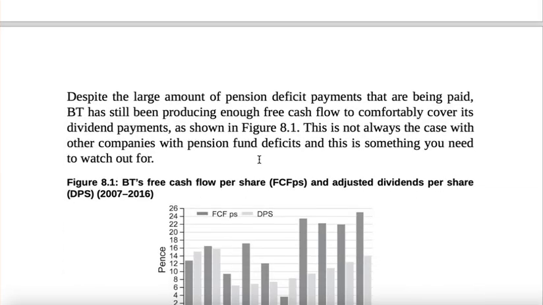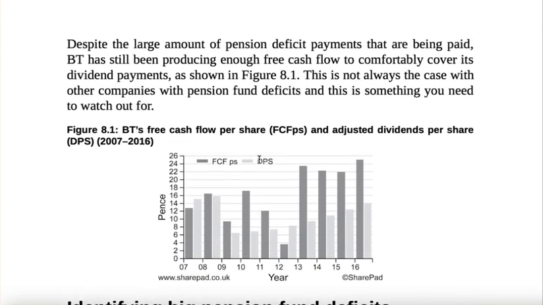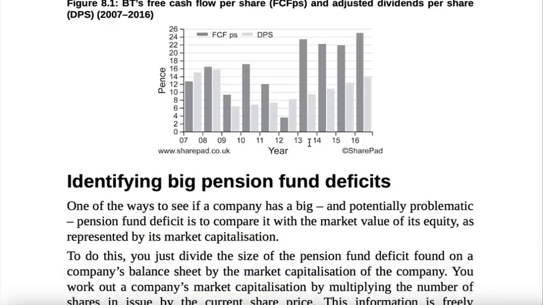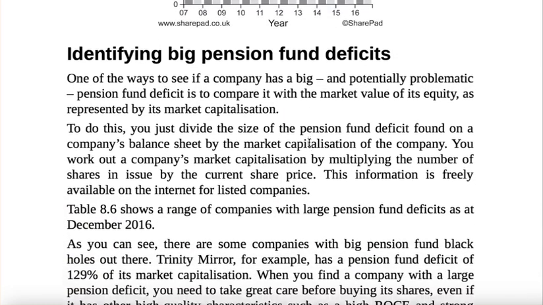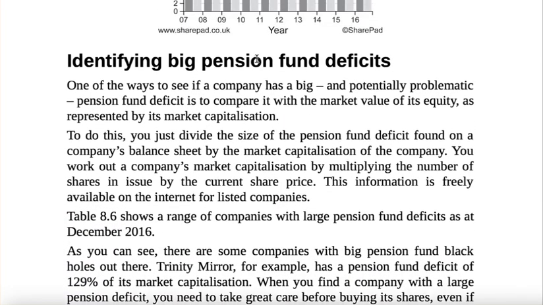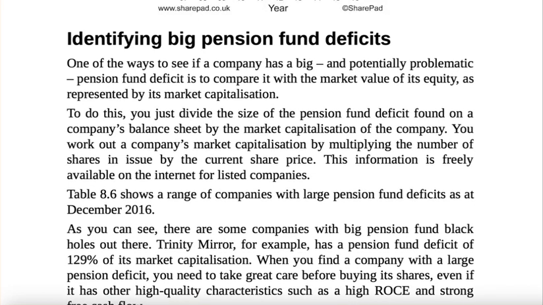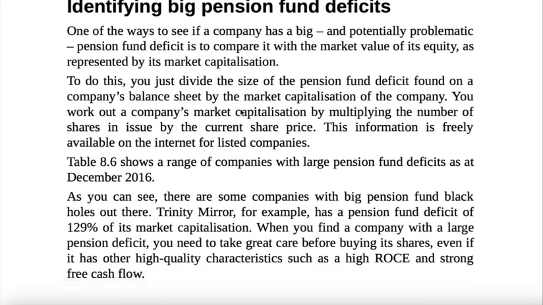So basically, don't get too muddled or too confused in this. This will depend on company to company, case to case, the number of employees, and the CSR activity which our companies have to do. So this is again free cash flow per share adjusted for dividends. What are the dividends they have given? The balance after paying the dividends is the free cash flow per share. We have to set aside our pension assets which we can use to retire the pension liabilities when the employees retire.